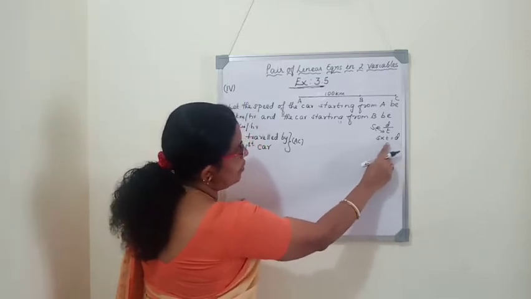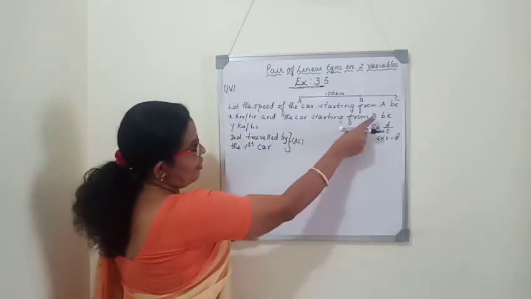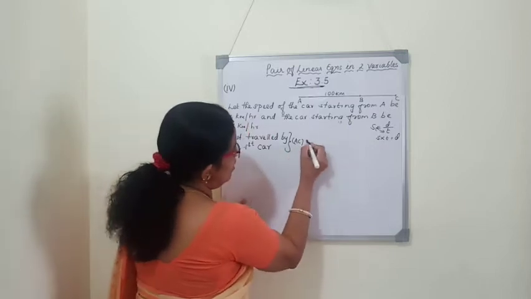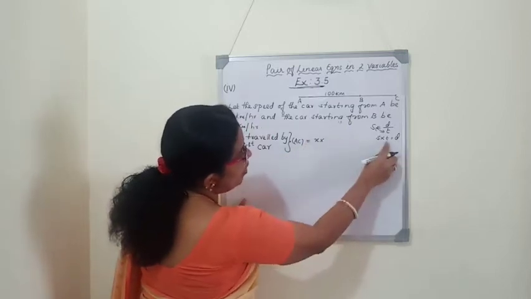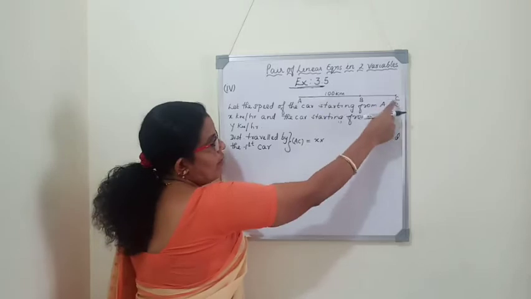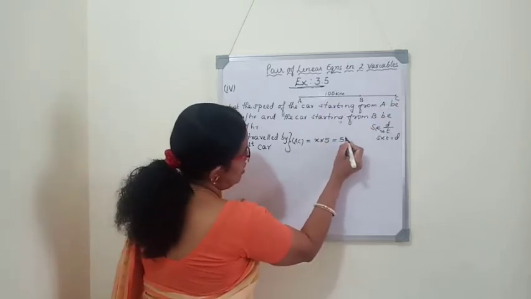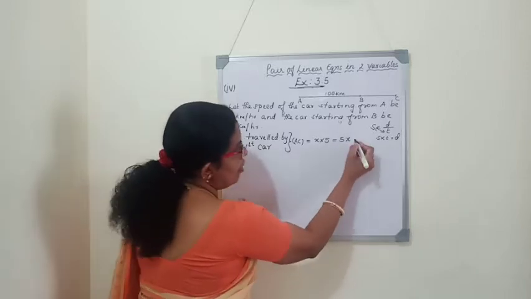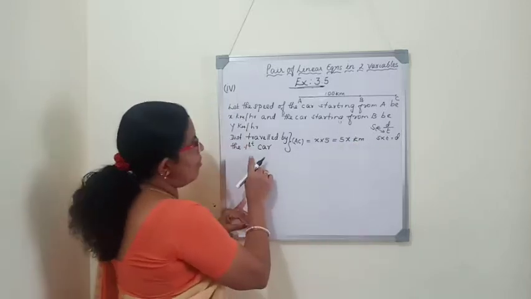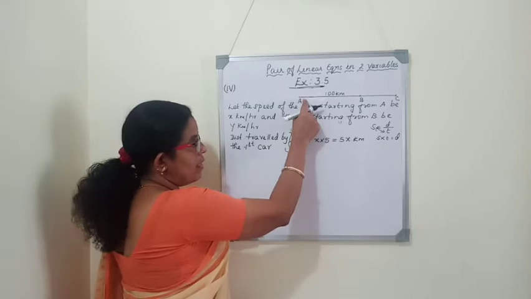Distance is speed into time. What is the speed of the first car we have taken? It is x kilometer per hour. So x into, what is the time taken? They will meet after 5 hours. So into 5, that is 5x. This 5x kilometer is the distance travelled by the first car from place A.